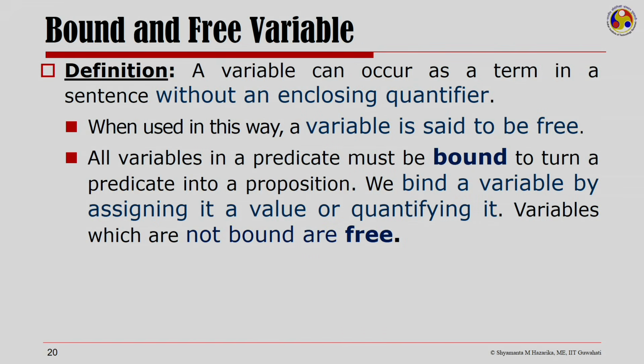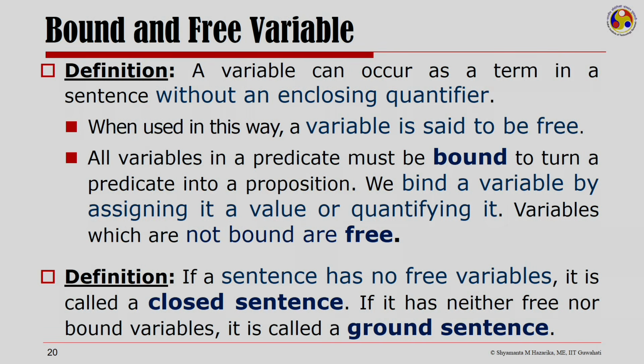A variable can occur as a term in a sentence without an enclosing quantifier. When used in this way, the variable is said to be free. All variables in a predicate must be bound to turn a predicate into a proposition. We bind a variable by assigning it a value or quantifying it. Variables which are not bound are called free variables. If a sentence has no free variable, it is called a closed sentence. If it has neither free nor bound variables, it is called a ground sentence.